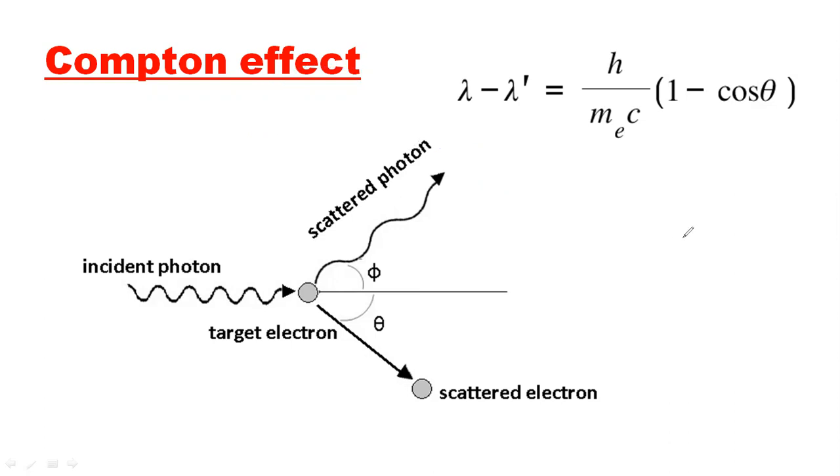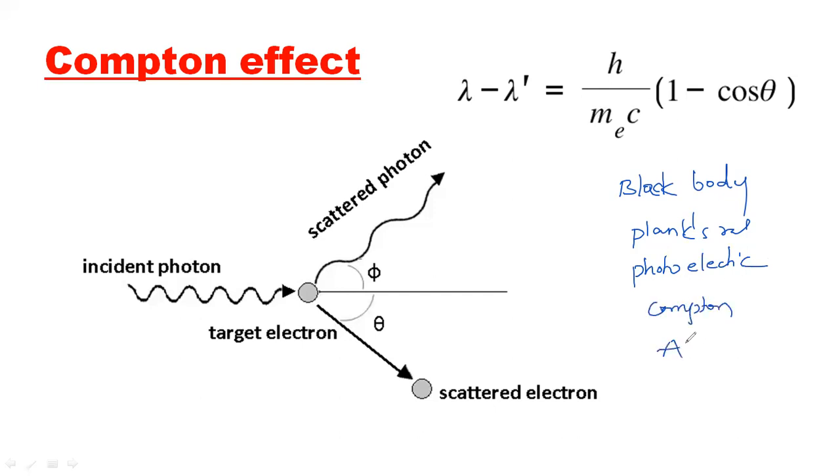So what are the different effects? Black body radiation, and the next concept, which is Planck's radiation law, and the next one, which is the photoelectric effect, and the next one, which is the Compton effect, and the next one, which is atomic spectra. So these are the different concepts that support the particle nature of electromagnetic radiation.